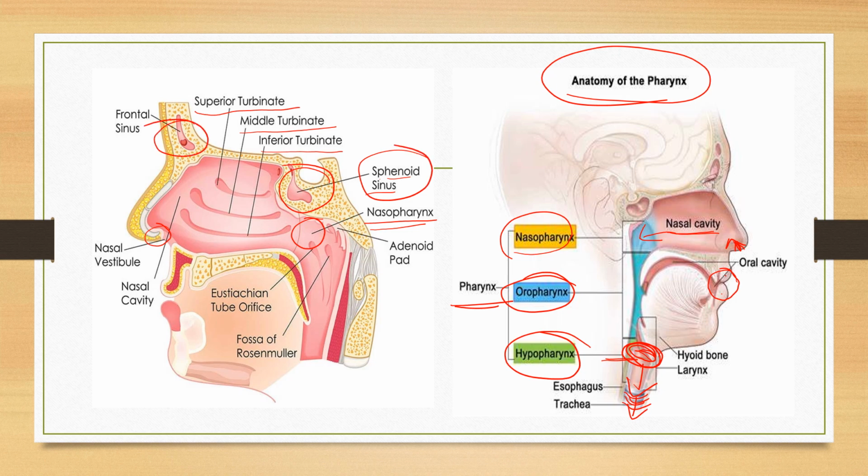When we feel pain just behind the nose, near the head region, that is the frontal sinus pain. And in the back here, we have the sphenoid sinus. When there is a blockage, when there is not a proper flow of air inside that part, or the sinus is getting infected,